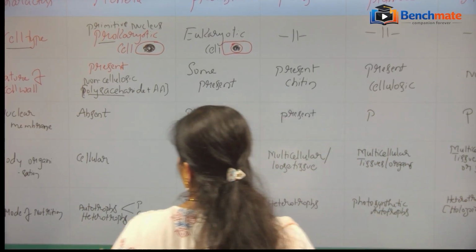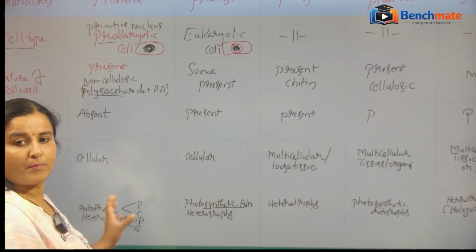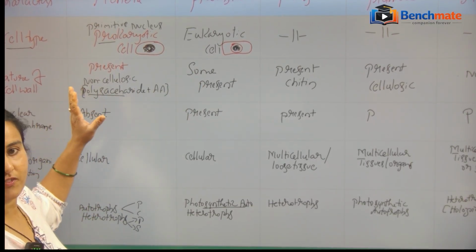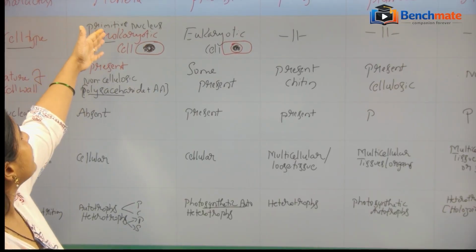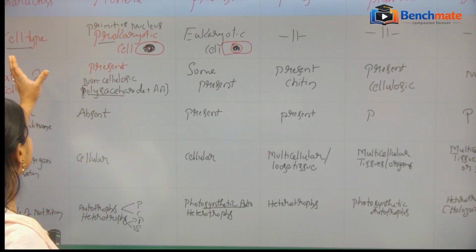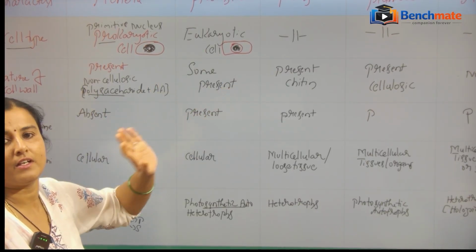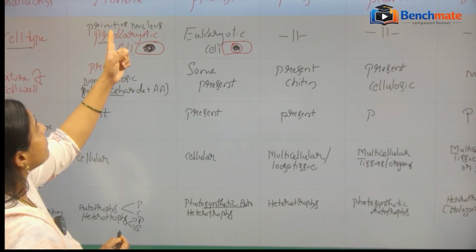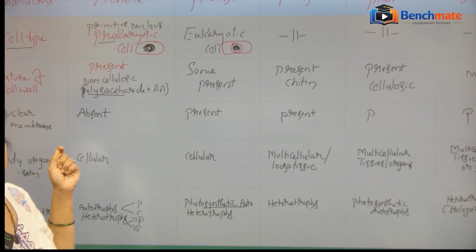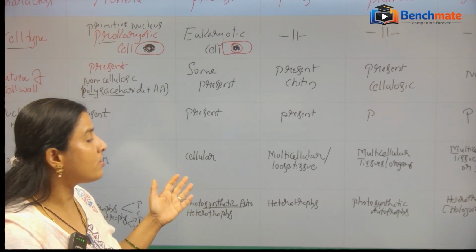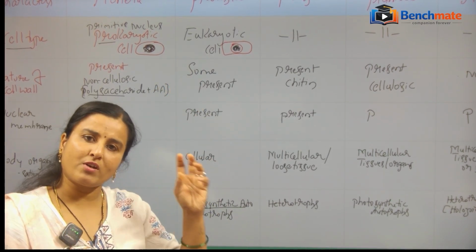Let us see the comparative account of all these by considering these characteristic features. As I told you, the kingdom Monera is completely different from the other kingdoms considering all these characters. Body organization: in Monera they have a cellular level of organization, unicellular. Here also cellular level, only one cell.